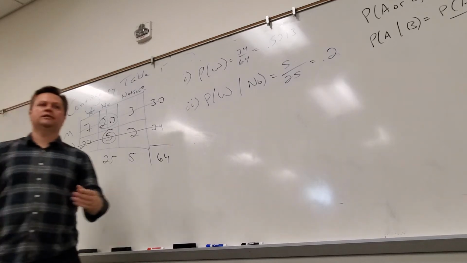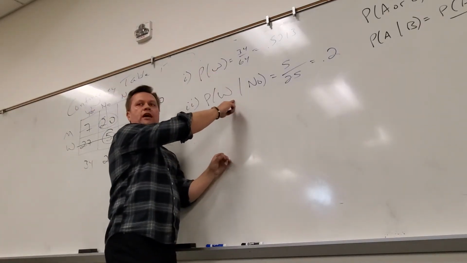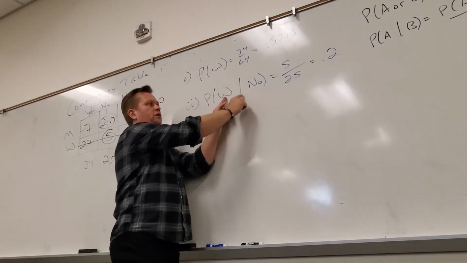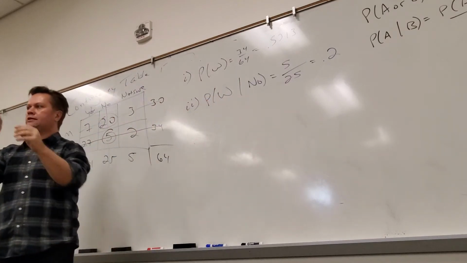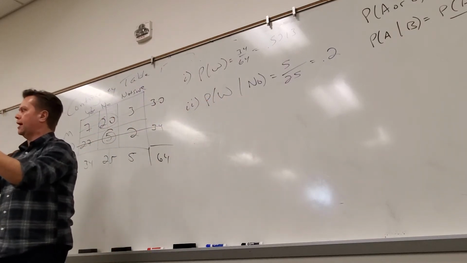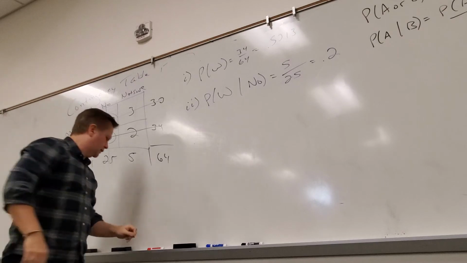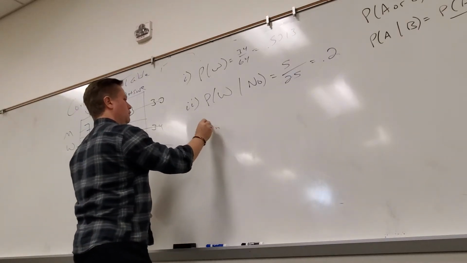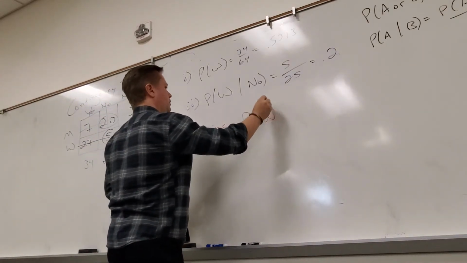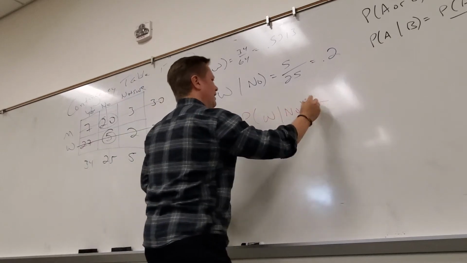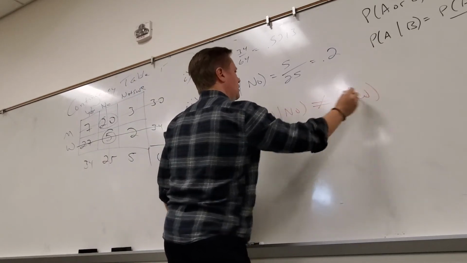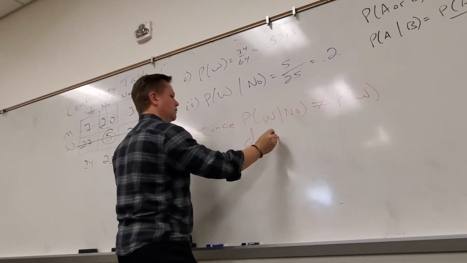Well, how can I tell? What did I have to calculate to check that? How they interact with each other. That's a given. The given is the only one that tells me how they interact with each other. So since the probability of woman given no does not equal the probability of woman, they are dependent.